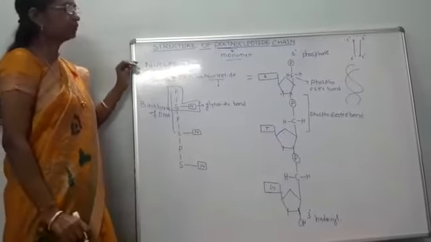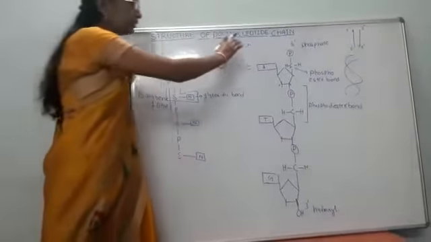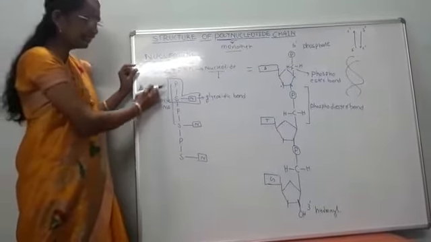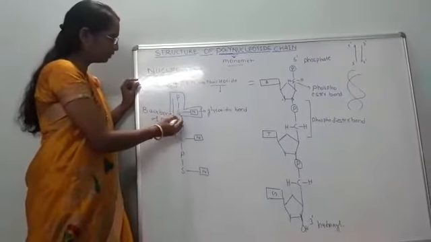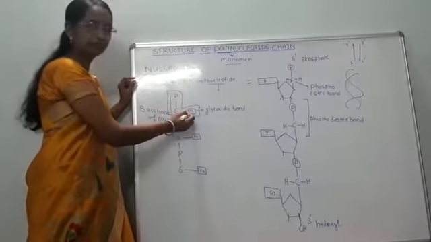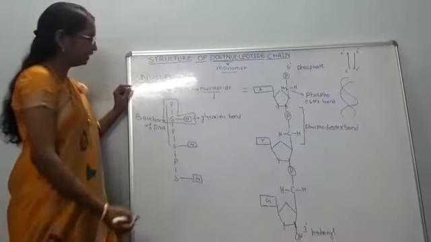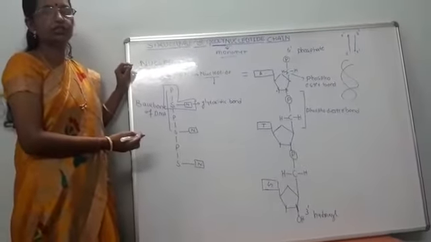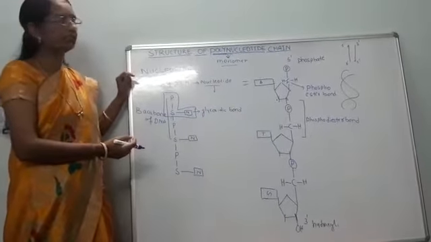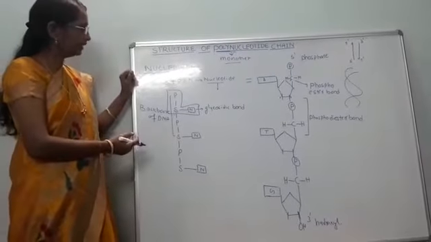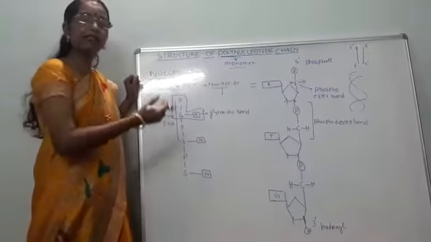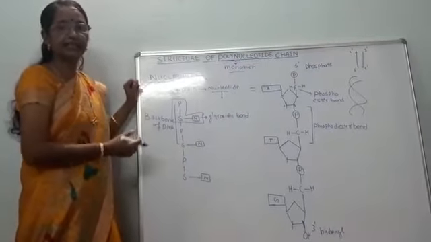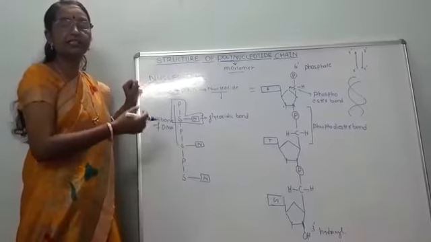So now let us understand the structure of the polynucleotide chain. As you can see here, each nucleotide is composed of sugar, phosphate, nitrogen base forming one nucleotide. And here we will come across the different kinds of bond formation. So the structure of the DNA is highly stable. And what makes the DNA very stable? That is the formation of bonds.